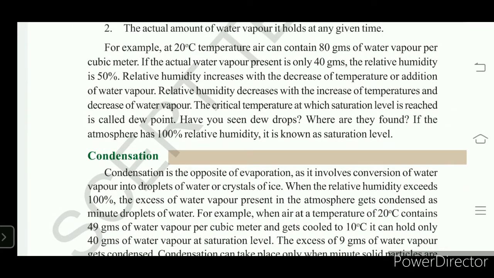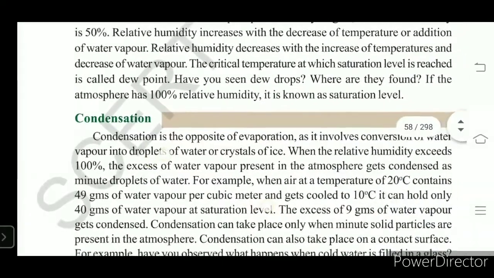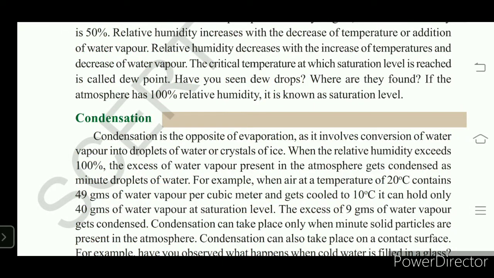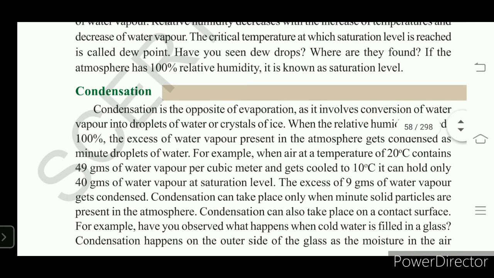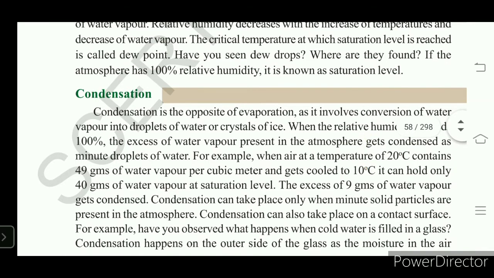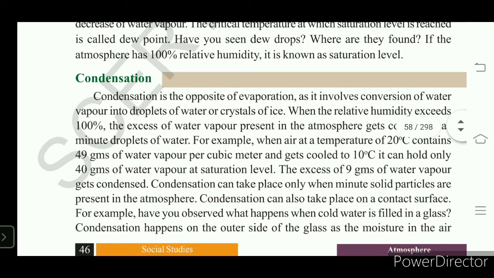Next, going to condensation. This is opposite to evaporation. What is evaporation? The liquid form of water turning to the gas form. That is called evaporation, the process of water turning to vapor. Whereas condensation is opposite to it. That means water vapor turns to millions of water droplets, or sometimes it may form crystal ice.